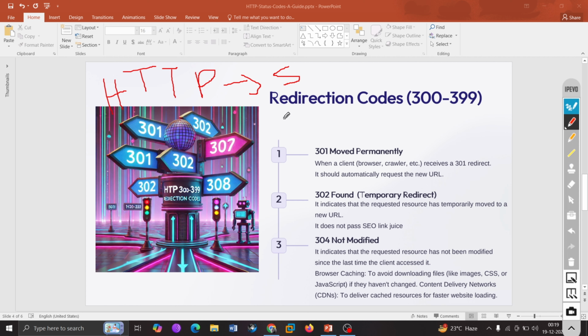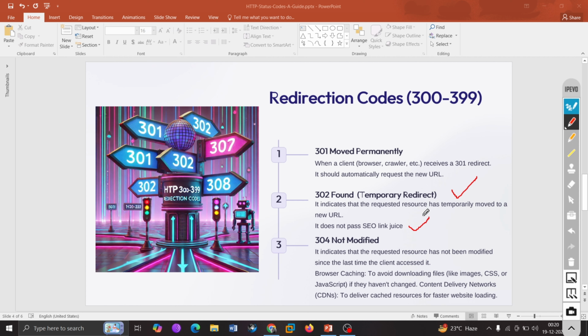We can also use it for certain optimizations. Guys, you can remember that. I could not write all those things, but I'm listening, you can just note it down. Now there's something called 302, which is known as Temporary Redirect. It indicates that the requested resource has temporarily moved to a new URL, but it does not pass SEO link juice. You might be confused about where to use it. Suppose you are changing a temporary URL.